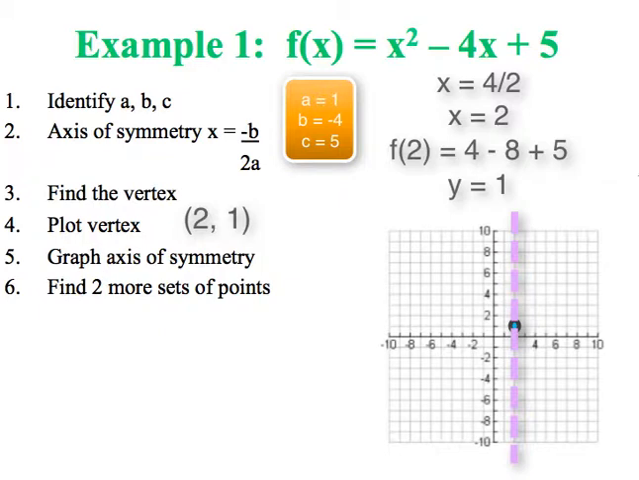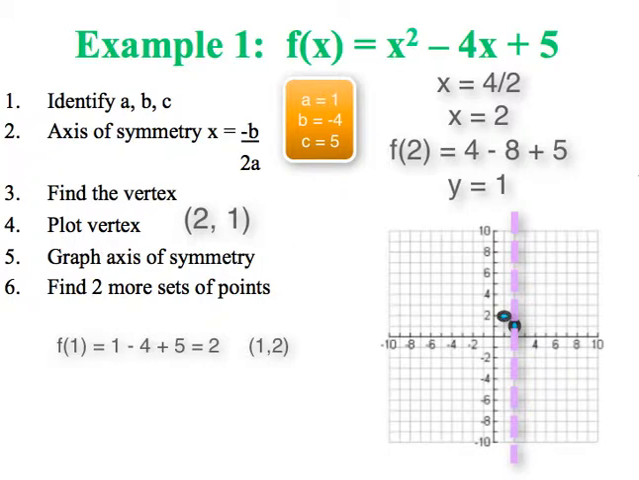The easiest way to find another set of points is, since our vertex is at (2, 1), you want to go 1 point just to the left, and that would be the x value of 1. If x is 1, we can plug it back into the original equation and figure out what y would be equal to. So if we plug in 1, we end up with 1 minus 4, which is negative 3, plus 5, which is 2. So our next ordered pair is at (1, 2). So we can plot that on our graph.